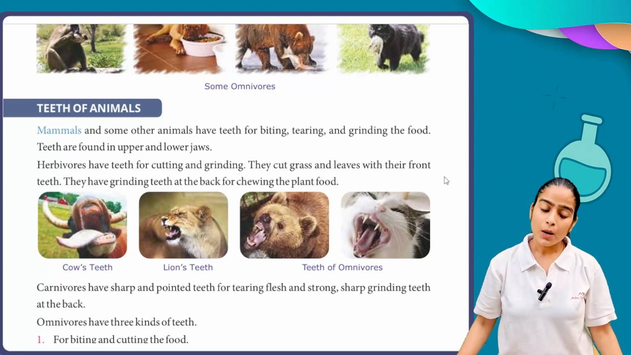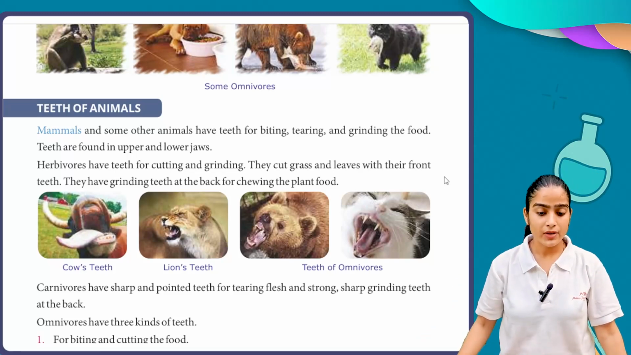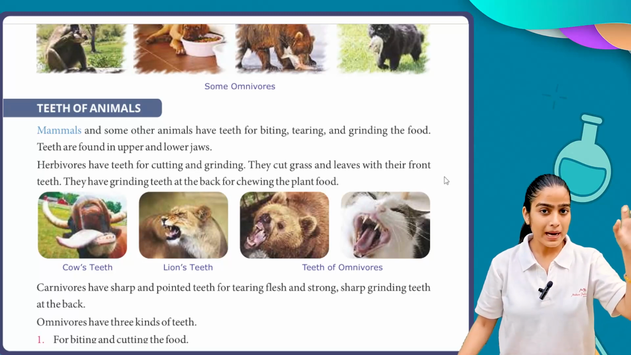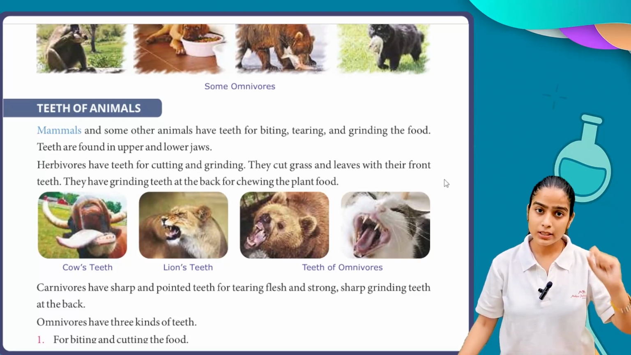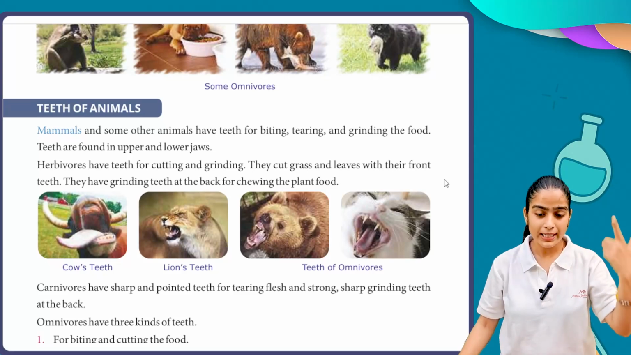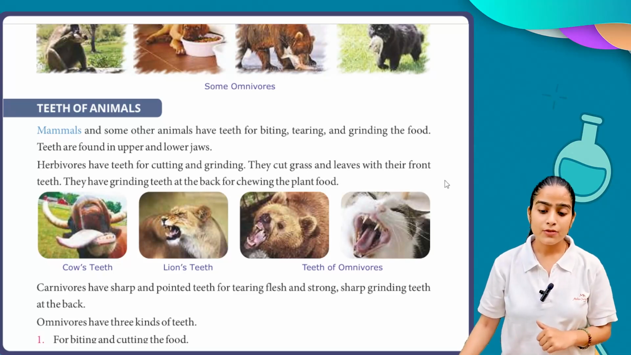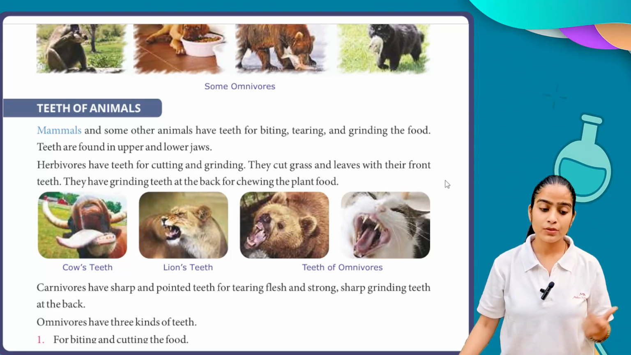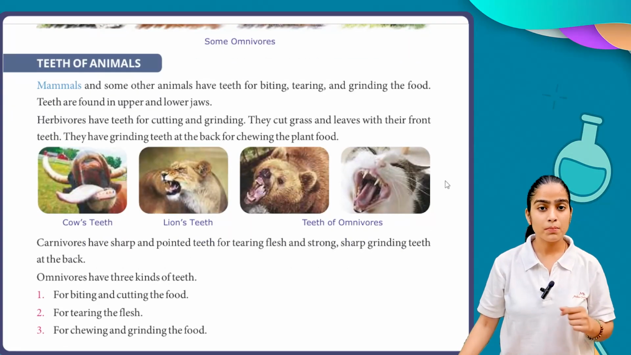Okay, herbivores have teeth for cutting and grinding. Because herbivores generally eat plant-based things, first they need cutting and then they need to grind it. So they generally cut grass and leaves with the help of their front teeth. They have grinding teeth at the back for chewing the plant food.